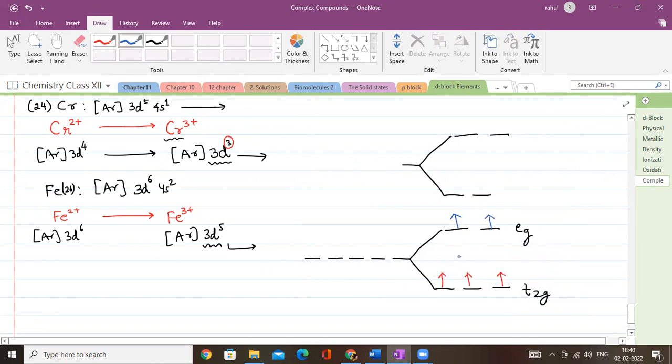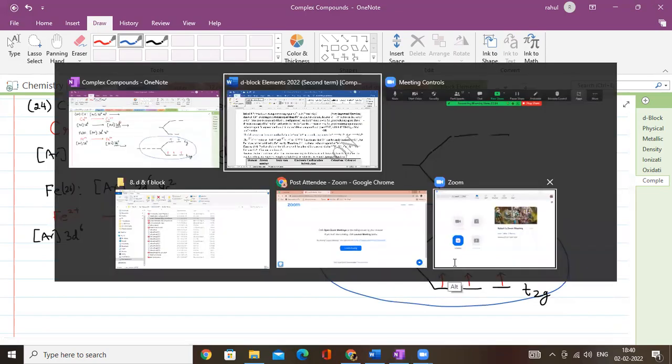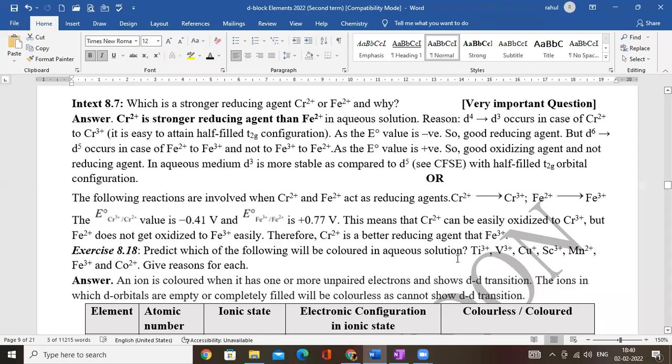So it needs greater crystal field energy. That's why Cr2+ is a better reducing agent than Fe2+.